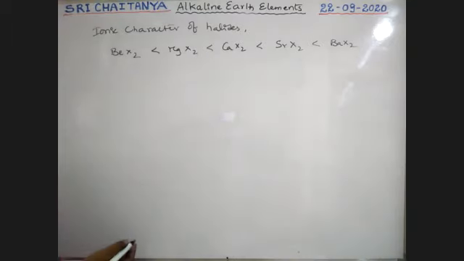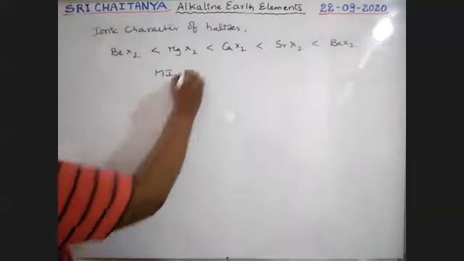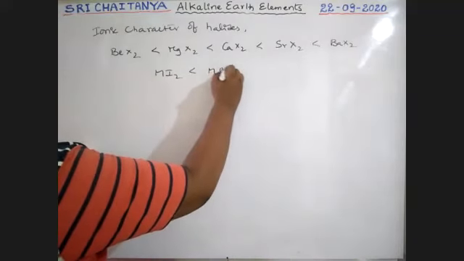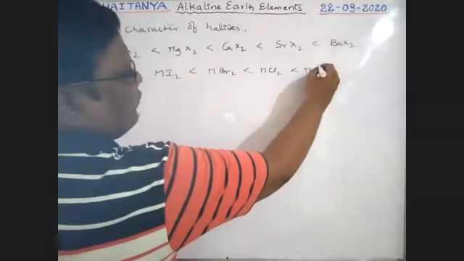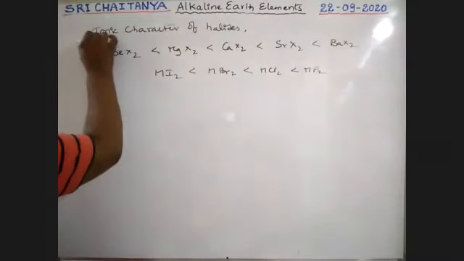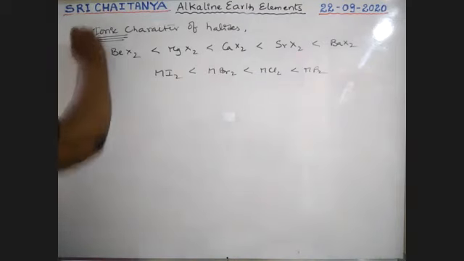Next, if the same metal is there, iodides have less ionic nature. It is less than bromides, less than chlorides, less than fluorides. So this is the ionic nature order of all halides. X is a halogen element. Next, solubility order.